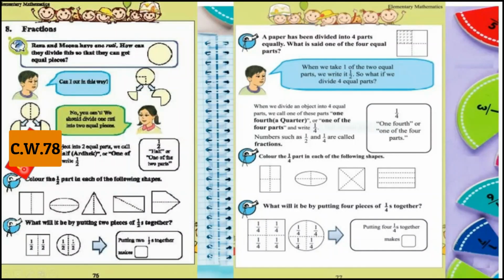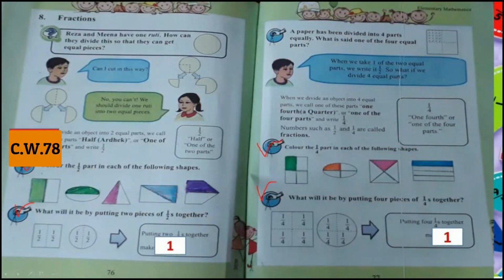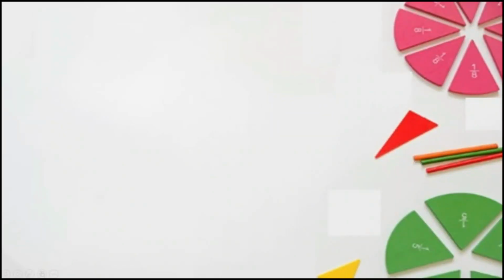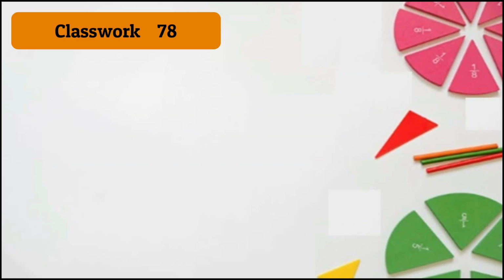So my dear students, I am giving you some time to finish your work. Okay my dear students, let's match with your book. I think everybody has done it properly. Okay students, now open your CW copy and write at the top of the page today's classwork number and today's date.